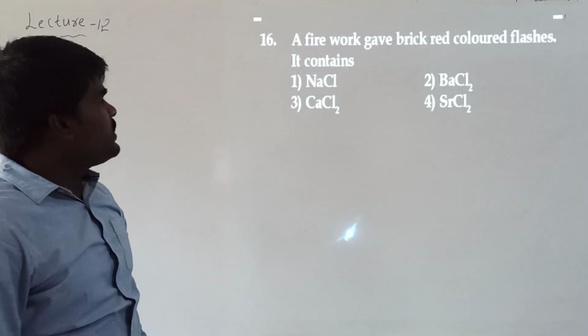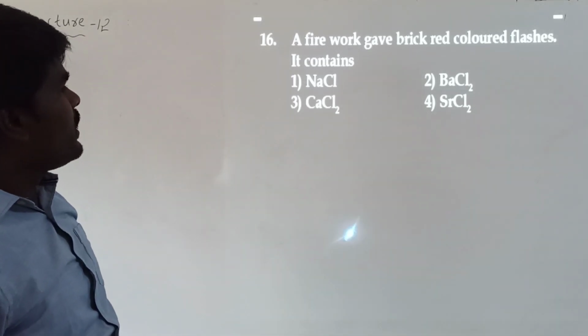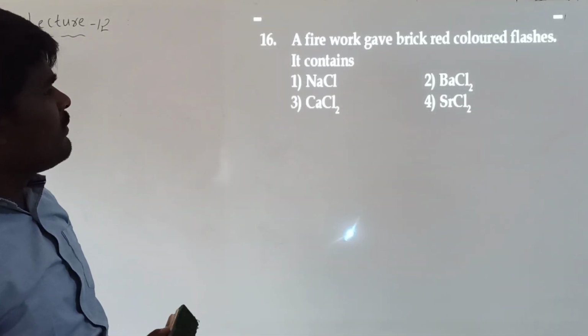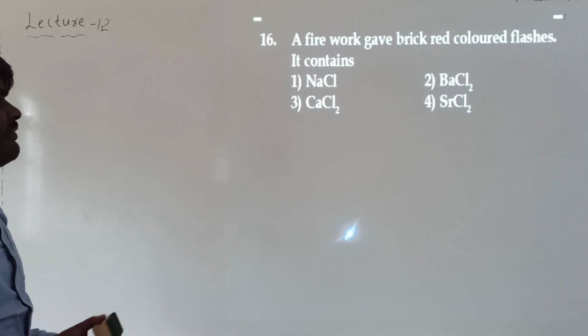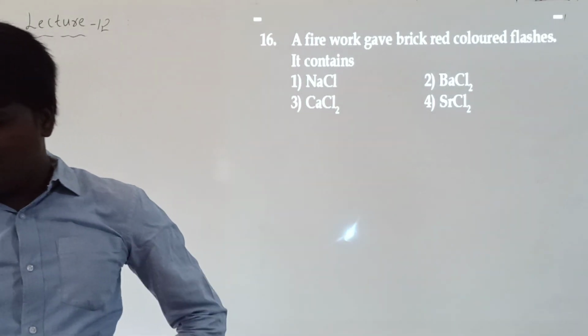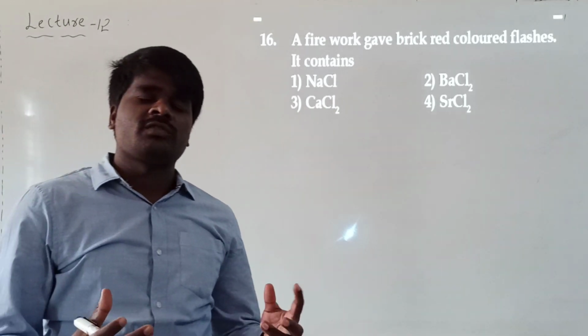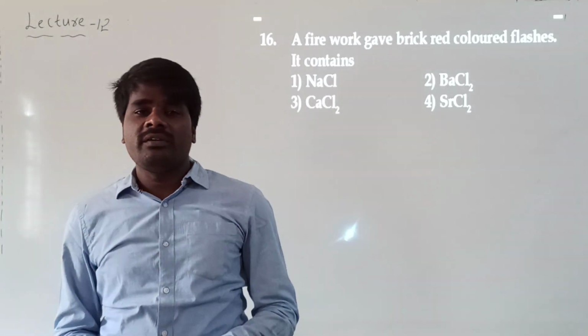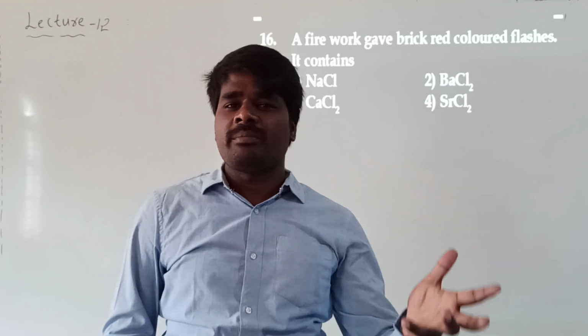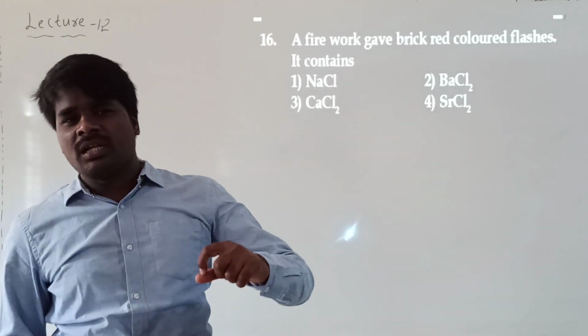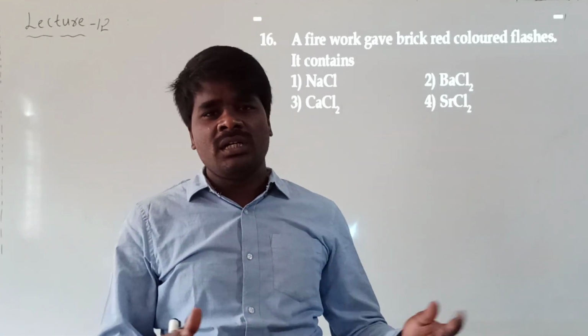Now look at the next question. A firework gave brick red color flashes; it contains which element? Generally, various fireworks contain different colors. To get various types of colors, you need to use different types of compounds. When you use a particular compound of a particular element, you get a specific color.